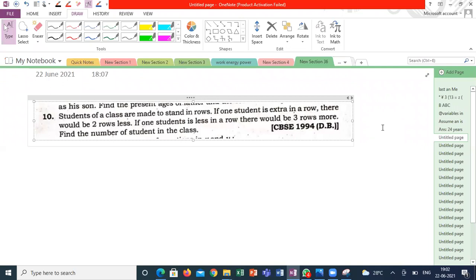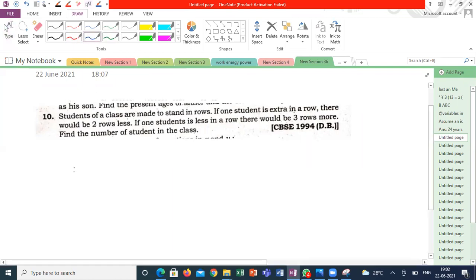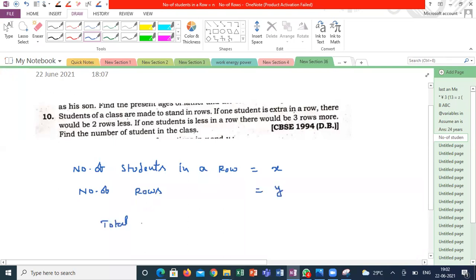Let the number of students in a row be X and the number of rows be Y. So the total number of students is XY.